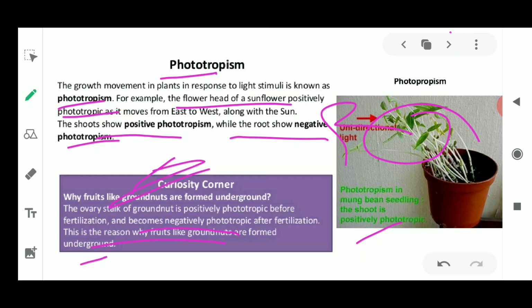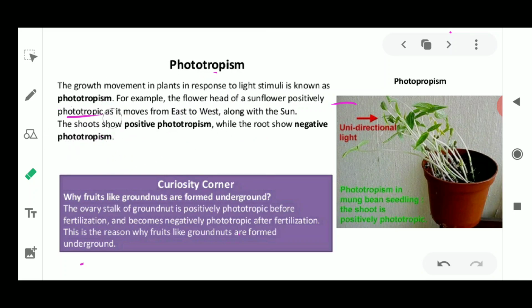Before fertilization of the male and female gametes, it shows positive phototropism, meaning it is moving towards the sunlight.